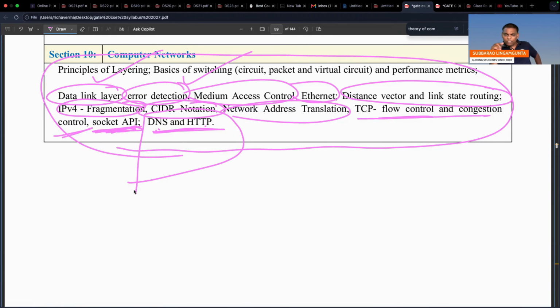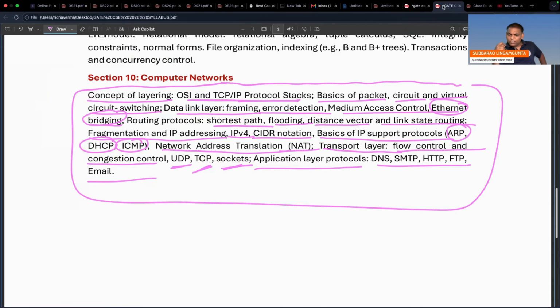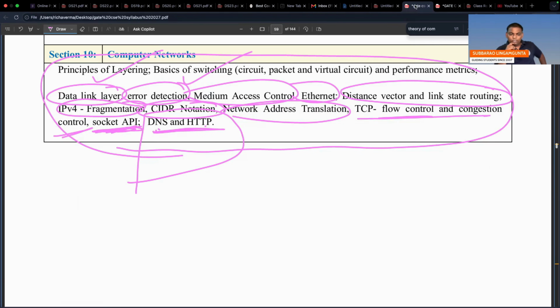I think some more things were also eliminated. I think there is no shortest path here. If you observe clearly, this is also not there. Bridging is not there. In this one, bridging is there, shortest path is there, flooding is also there. But here, bridging is not there, shortest path is also not there, flooding is also not there. So many application layer things are also not there here.